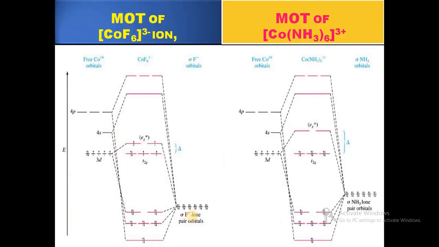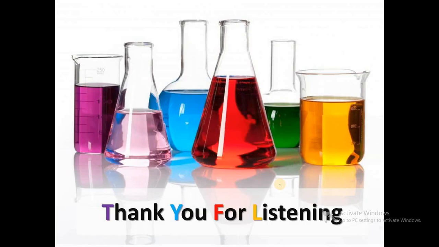So, overall conclusion: the molecular orbital diagram of the [CoF6]3- ion appears like this, and the molecular orbital diagram of the [Co(NH3)6]3+ ion appears like this. So this is the summary of the molecular orbital diagrams of cobalt with respect to weak field ligand and strong field ligand. So thank you all for listening to this video.